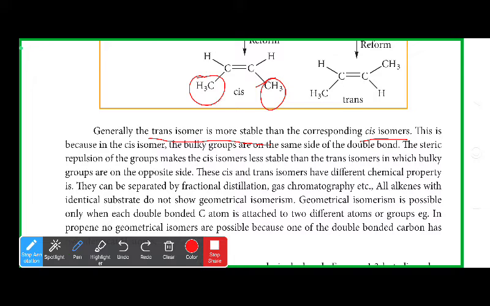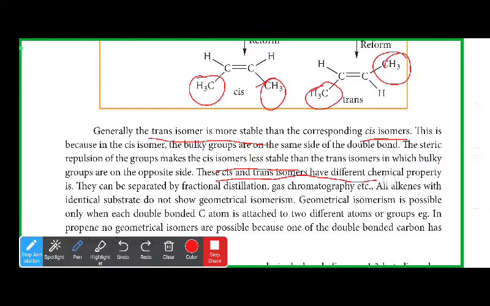So there will be steric hindrance, an adjustment problem among them, so their energy will always be more. So cis is less stable. Whereas in trans, the bulkier groups are on the opposite sides, so their energy will be less and they will be stable.